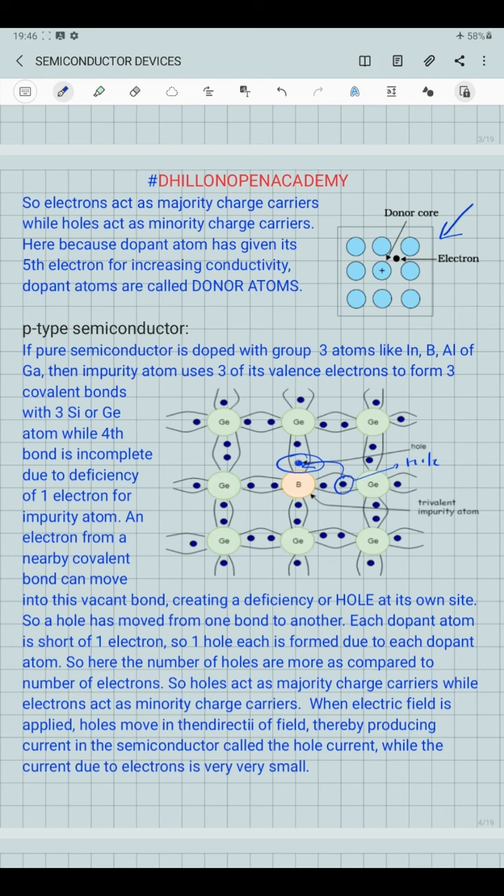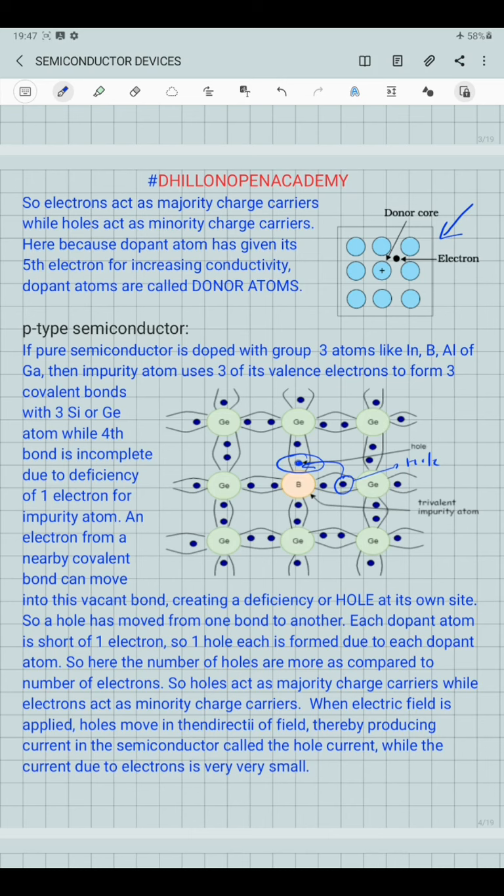So in this way, this type of semiconductor, when present at room temperature, leads to the formation of holes, and these holes, which are nothing but the deficiency of electrons, will move from one covalent bond to another. Now, because each dopant atom is short of one electron to complete the 4th covalent bond, for every single dopant atom belonging to group 3, one hole is formed.